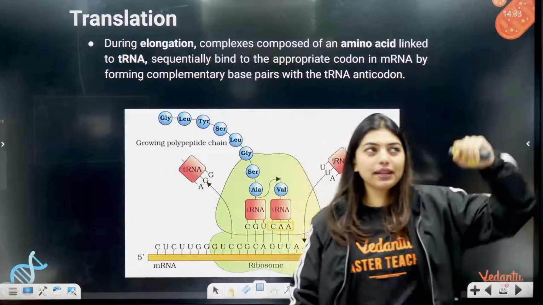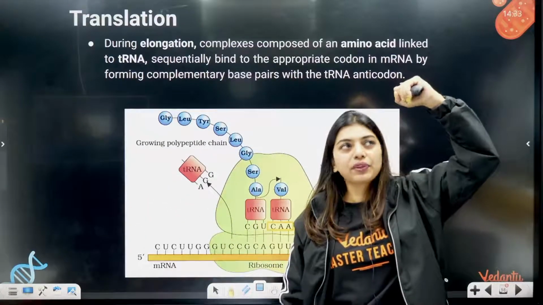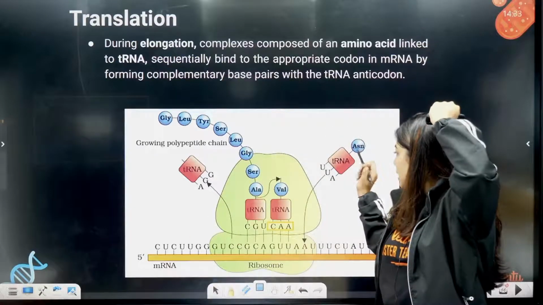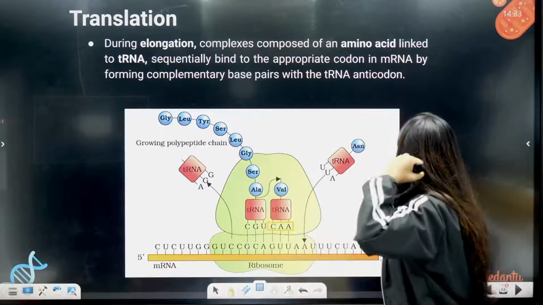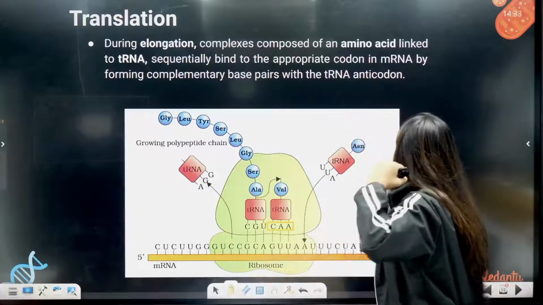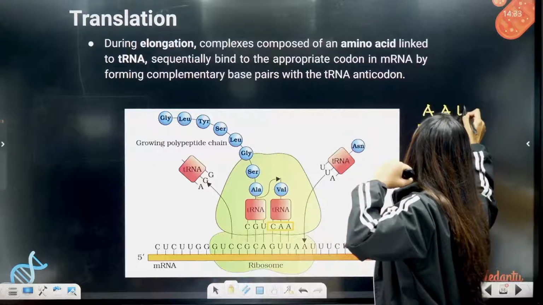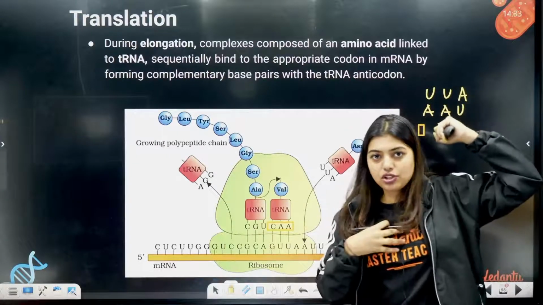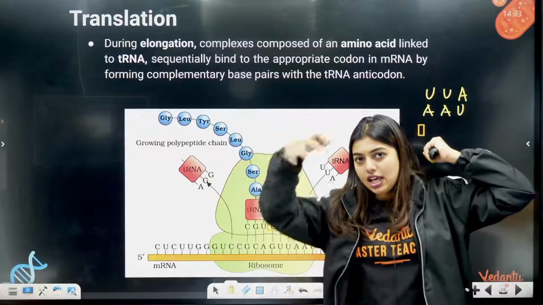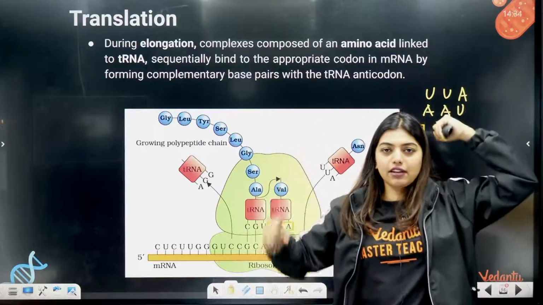So what is happening? One tRNA is waiting to come with an amino acid and an anticodon. Can you see? The codon is AAU, so what will be the opposite of it? UUA. So it is waiting with that. I am also waiting. In this hand I have my anticodon, and in this hand I have my amino acid.